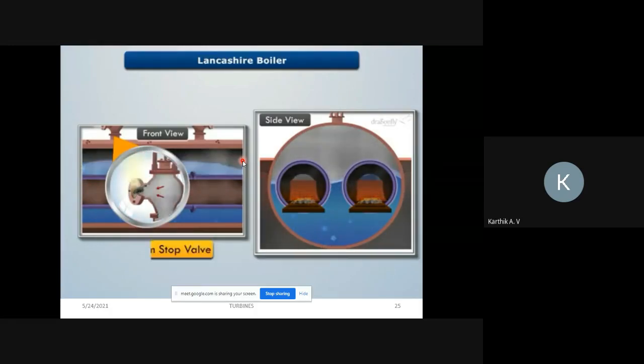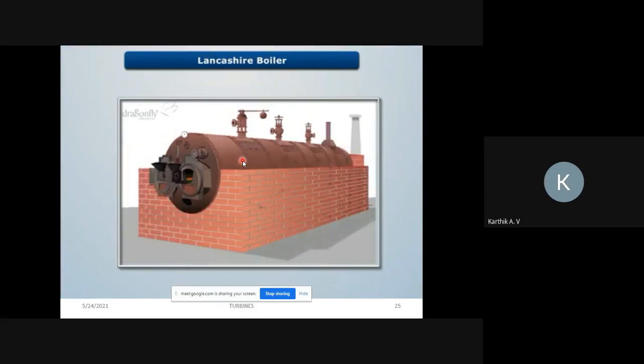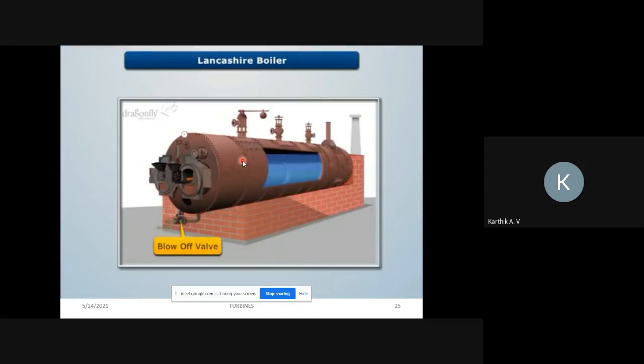Thus, the steam stop valve receives dry steam for various purposes. A manhole is provided at the top and the bottom of the shell to allow a man to enter the boiler and clean it. A blow-off valve is provided to remove the mud that has settled down. It is also used to empty the boiler. This is the complete construction and working of the Lancashire boiler.